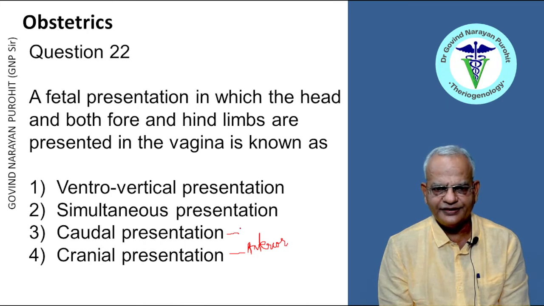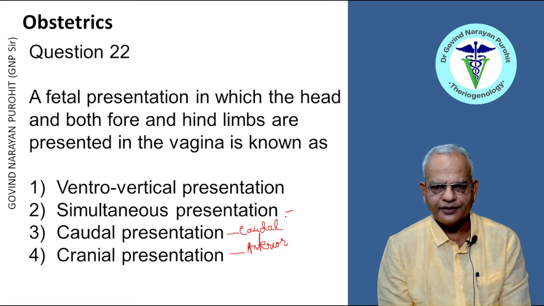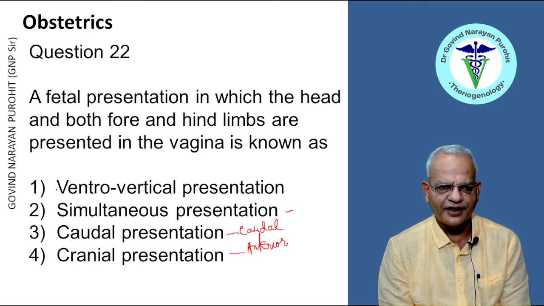But in these, not all the limbs will come along with the head. In simultaneous presentation, maybe 2 limbs of one fetus and 2 limbs of another fetus may come in the birth canal, but they will be different because maybe they are hind limbs. So, ventrovertical presentation or dog sitting posture, that is the right answer, right?